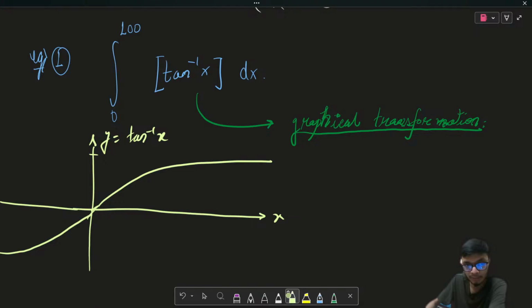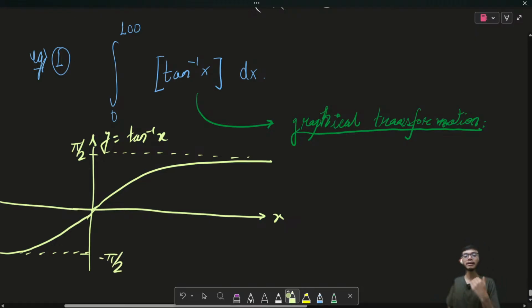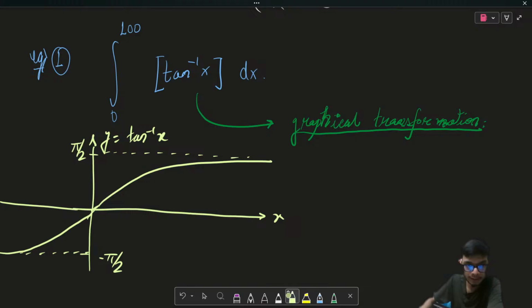It is a bounded curve, and the upper bound of this curve is pi by 2 and the lower bound is minus pi by 2, but it is only asymptotic towards pi by 2 and minus pi by 2. It does not equal pi by 2. Pi by 2 is approximately equal to 1.57. So if I observe the values in y from 0 to pi by 2, there is an interval where I'm getting 1.